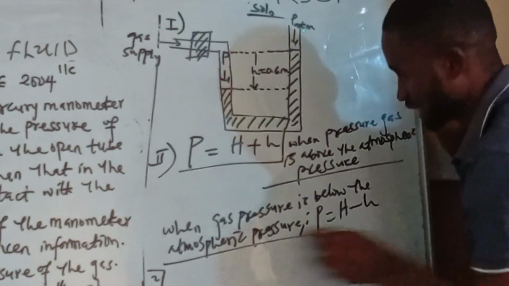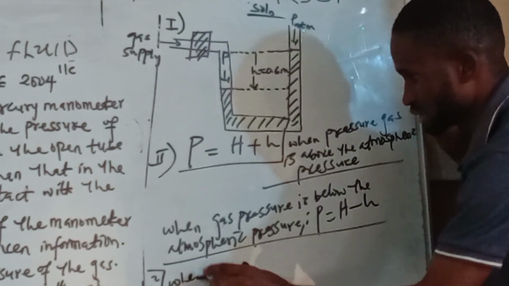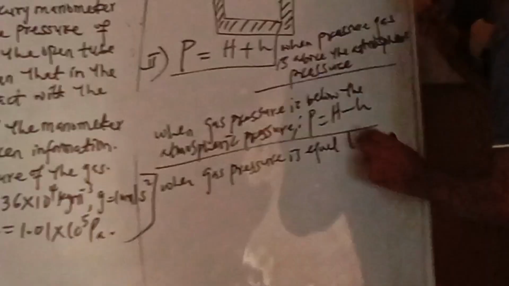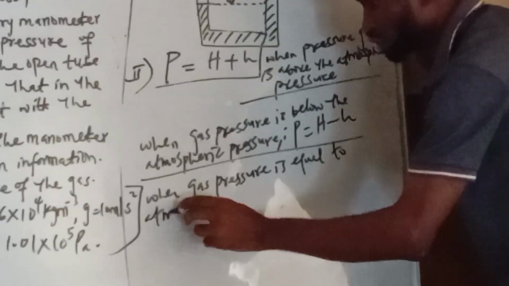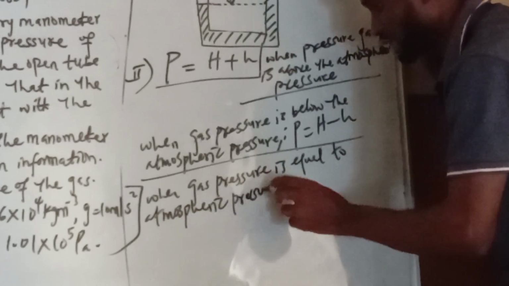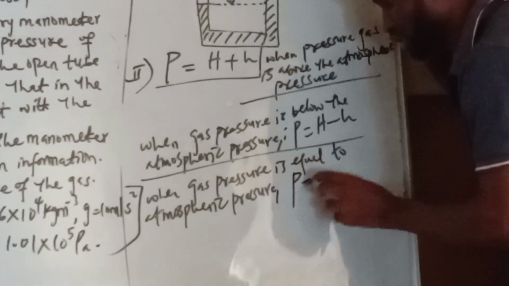Then case 3 now. When gas pressure is equal to atmospheric pressure, that means P is equal to H.